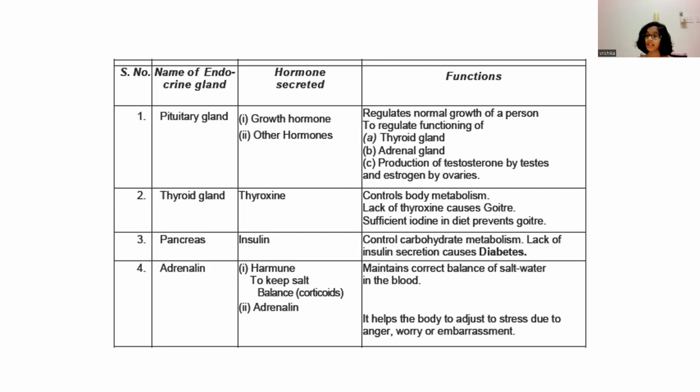The last endocrine gland is the adrenal gland. It secretes a hormone to keep the salt balance in check. It helps the body to adjust to stress due to anger, worry, or embarrassment. It maintains the correct balance of salt and water in the blood.